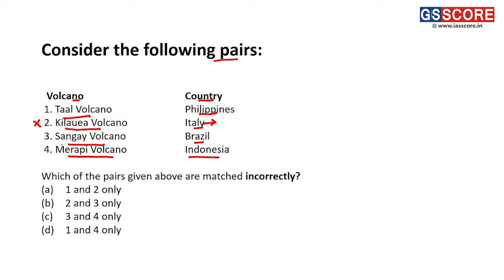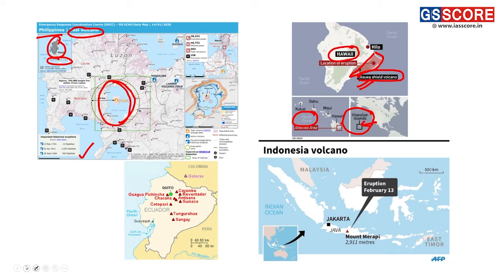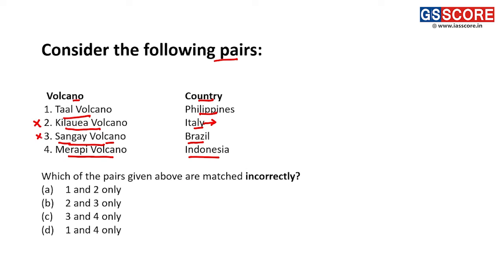Now, statement 3, the Sangay volcano in Brazil. Looking at the picture, we can see the Sangay volcano is present not in Brazil, but in Ecuador. Ecuador is one of the countries of South America or Latin America, with neighboring countries Colombia and Peru. Thus, this statement also becomes incorrect. Basically, this Sangay volcano is a part of the Andes mountain chain. Now, statement 4 is the Merapi volcano.